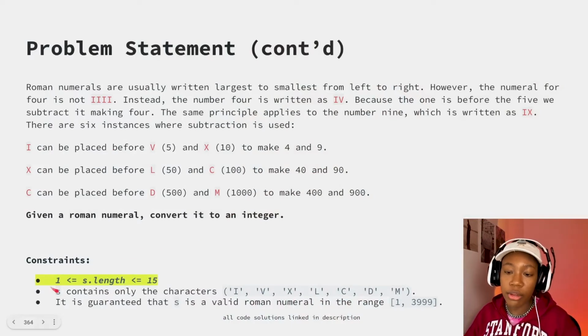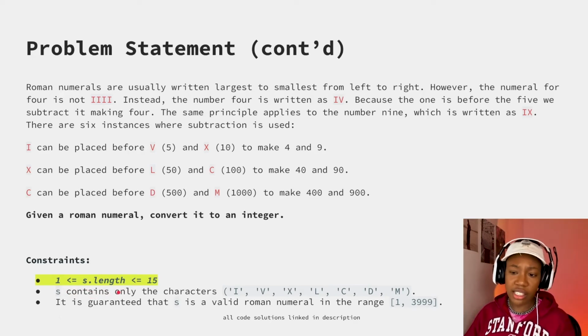O of n time. But here is the gotcha, right? Or it's not even really a gotcha, because they literally just tell you this. But it's really important here to say, okay, what is the maximum length of our string? If we look at the constraints of the problem, we see that the maximum length of the string can only ever be 15. For some of these problems, we see that the maximum can be like positive infinity, and the length can be like negative infinity.